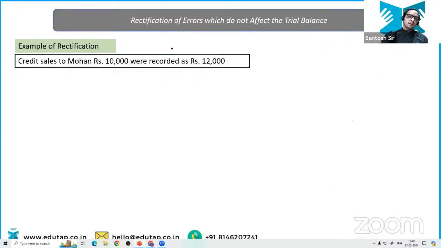Chalo. Now the next question we have is credit sales to Mohan rupees 10,000 were recorded as 12,000. Now he has over-debited and over-credited something. Again, let me write it down. Just focus on what I'm writing here. Credit sales to Mohan. What should be the correct entry? Again, the same entry. Mohan account debit 10,000 to your sales account.